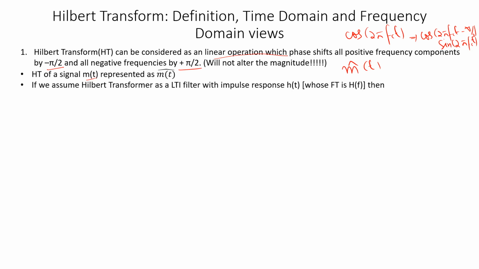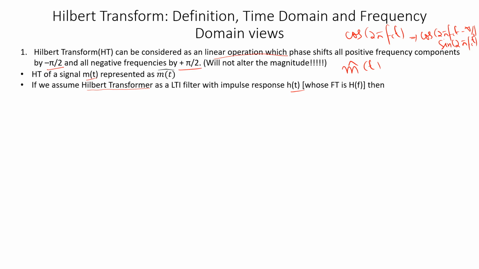Now, if you assume the Hilbert transform operation as a filter, maybe I can call it a Hilbert transformer. So don't confuse it with our actual transform. It's a filter. If we assume the Hilbert transform operation as an LTI filter with impulse response h of t, the Fourier transform of h of t will be the frequency response.